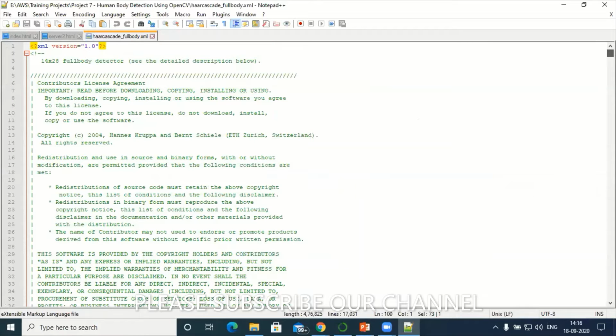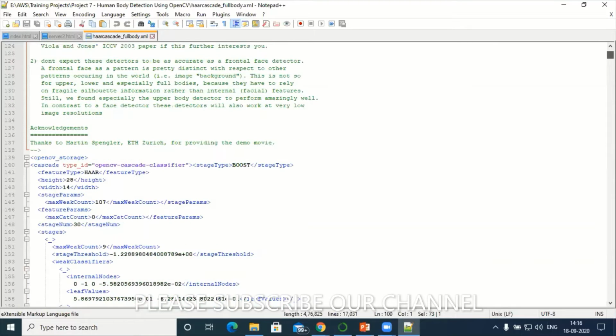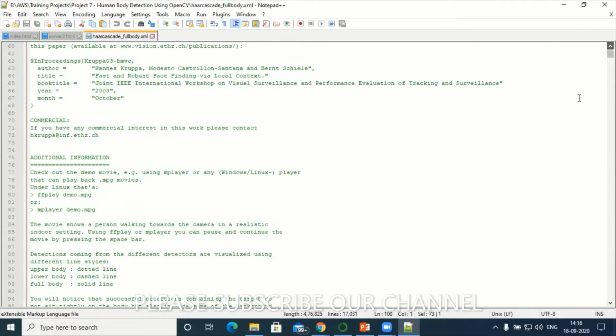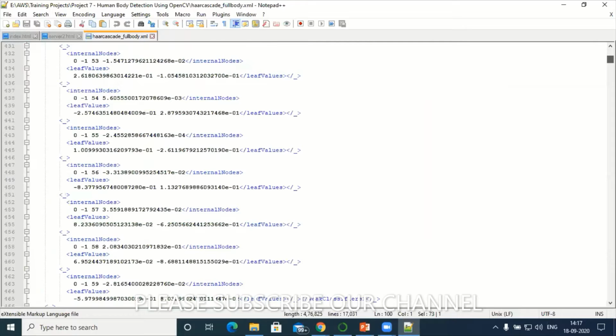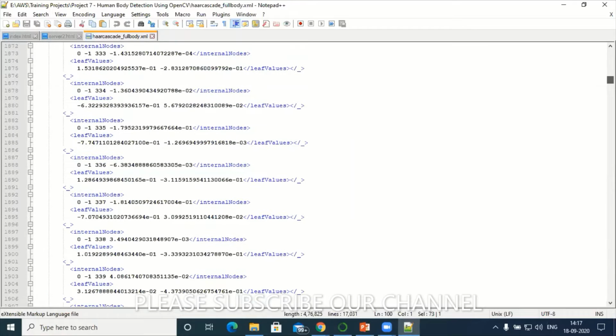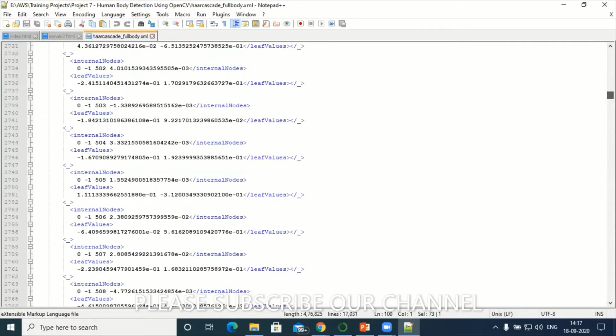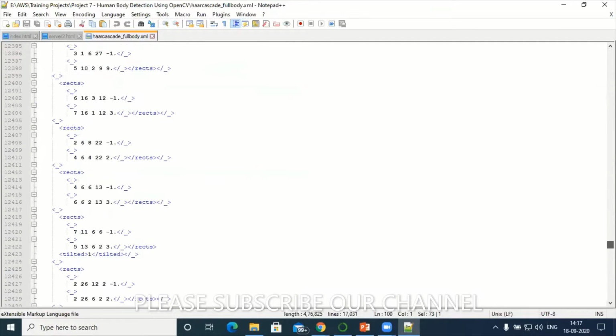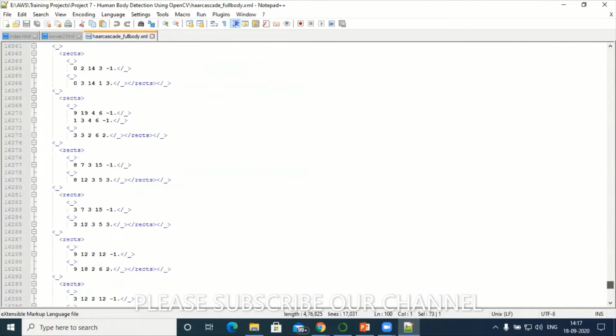The problem with this model is that it can recognize the front and back of the human body, but it cannot recognize the side view. For front and back, this is one of the most accurate machine learning models, widely used in OpenCV.